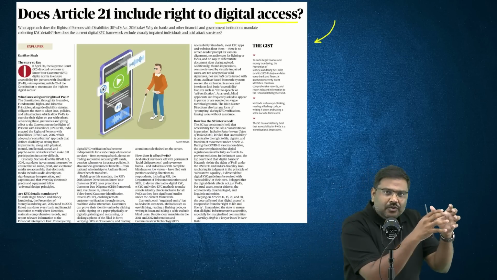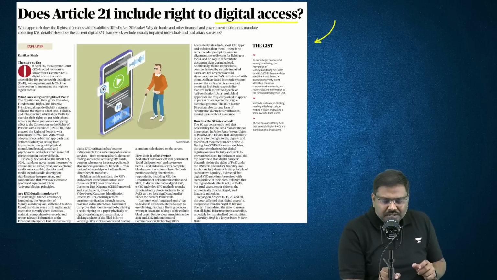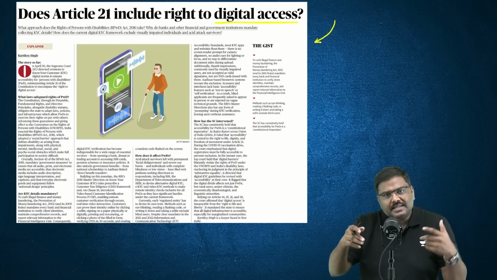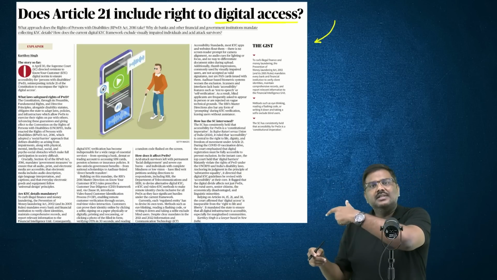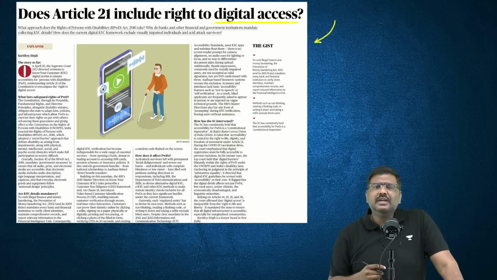So can you connect these particular dots where you will move from the right to digital access to the concept of inclusive growth? Yes, you can connect the dots like this. I'll give you one more example.